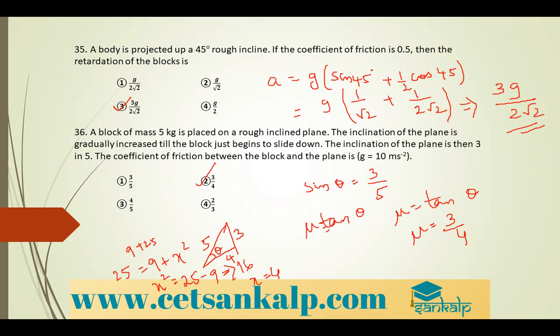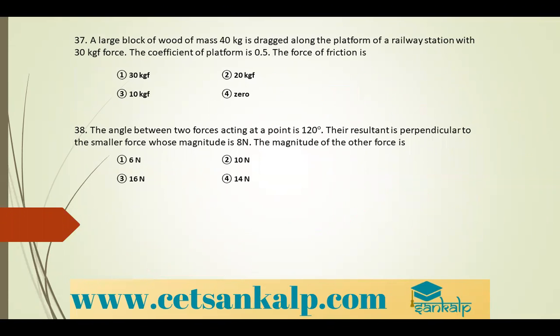Okay. Next problem. A large block of wood of mass 40 kg is dragged along the platform of a railway station with 30 kgf force. The coefficient of friction of the platform is 0.5.